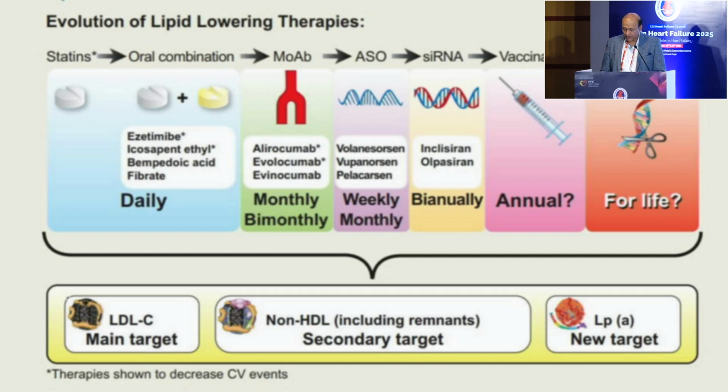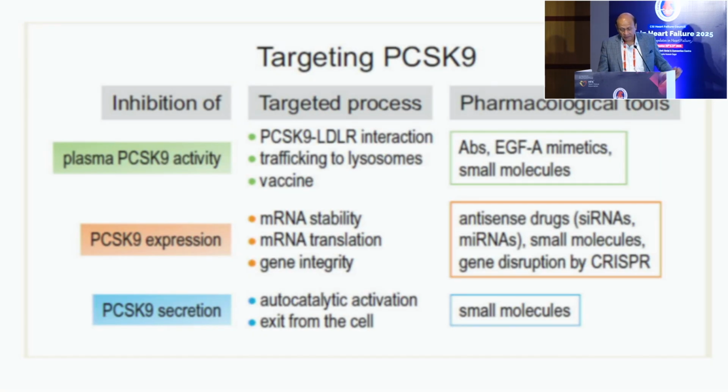Since the discovery of the PCSK9 molecule in the regulation of low density lipoprotein receptors in 2003, a paradigm shift in the treatment of hypercholesterolemia has occurred. The PCSK9 secreted into the circulation is a major downregulator of the LDL receptor protein as it chaperones it to the endosomes and lysosomes for degradation. So we can target PCSK9 at the plasma level, at the PCSK9 expression and PCSK9 secretion levels, and the silencing RNA acts at the PCSK9 expression level.